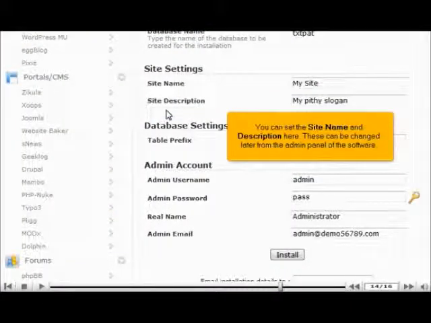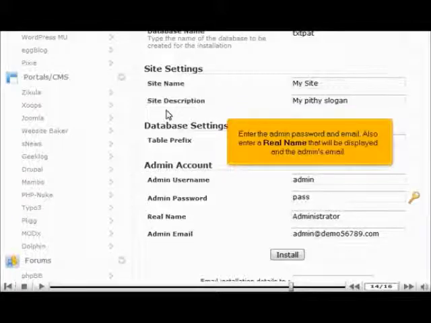You can set the site name and description here. These can be changed later from the admin panel of the software. Enter the admin password and email. Also, enter a real name that will be displayed and the admin's email.